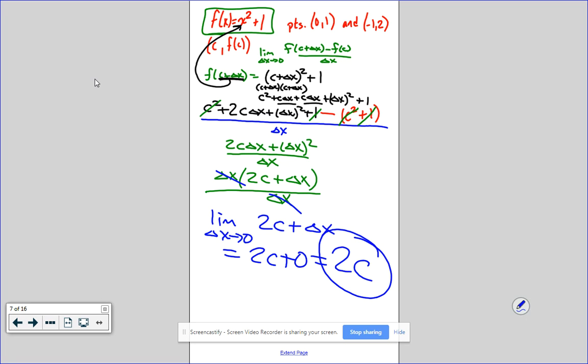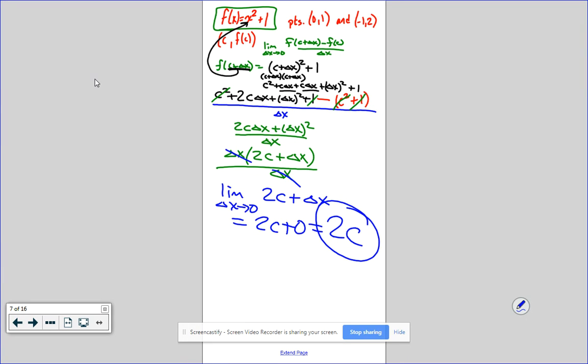Use direct substitution. And now if I want to find the slope at (0, 1), was c my x value or my y value up here? X. So what do I need to plug in from up there? The x. So at (0, 1), I put 0 in for c. So at (0, 1), what's the slope of x squared plus 1? 0.